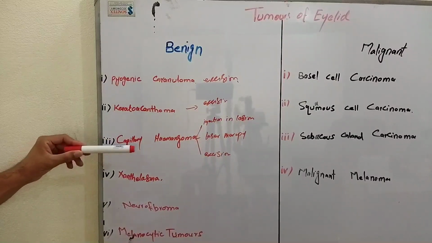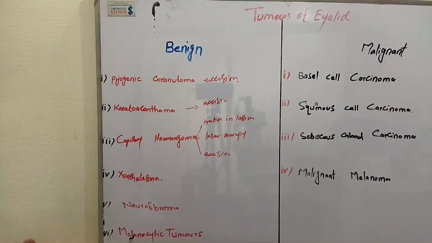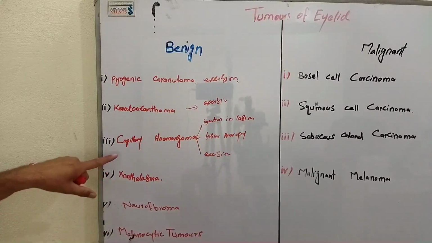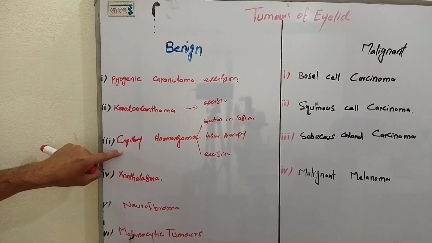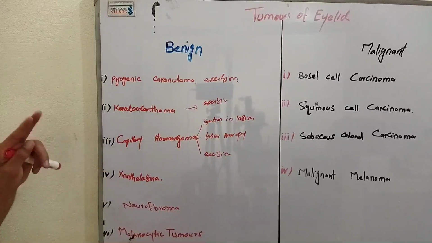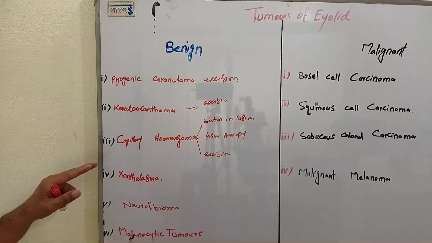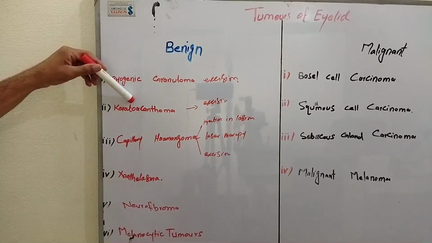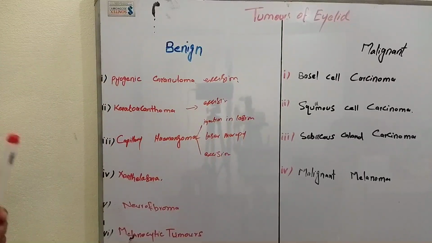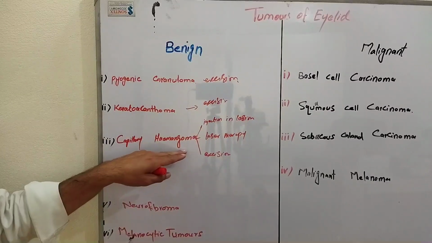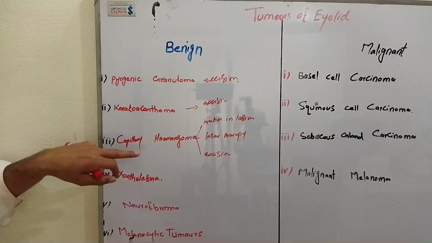After that, capillary hemangioma. What is capillary hemangioma? Here you have to remember this is commonly a disease of females, maybe in males, but common in females. And the definition: benign tumor consisting of abnormal overgrowth of blood vessels, and it is a disease of infancy. I told you the last one is a disease of adults, this is a disease of infancy. You have to remember abnormal overgrowth of blood vessels, common in females, and disease of infancy.